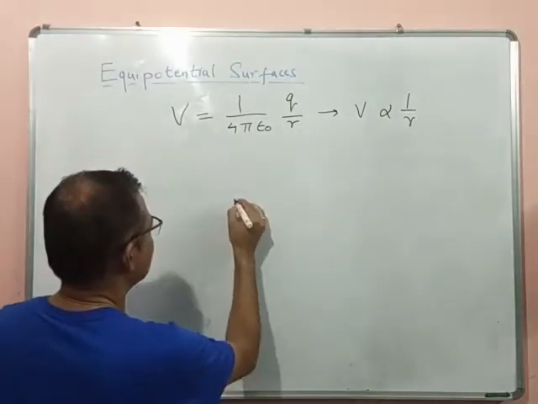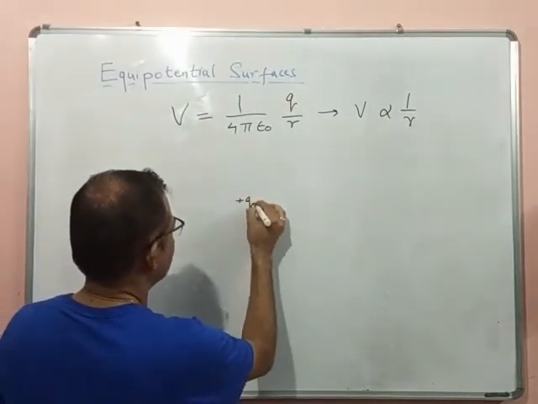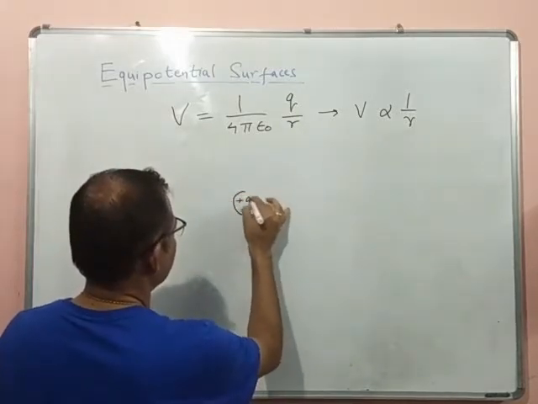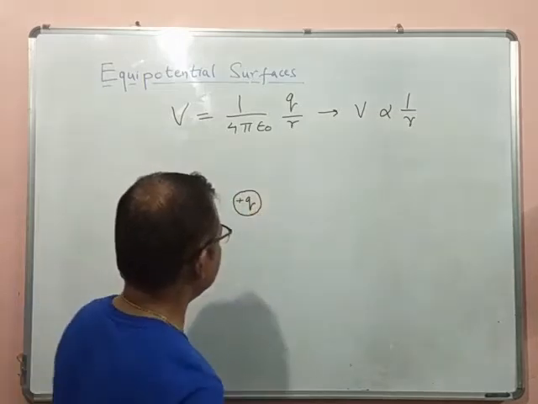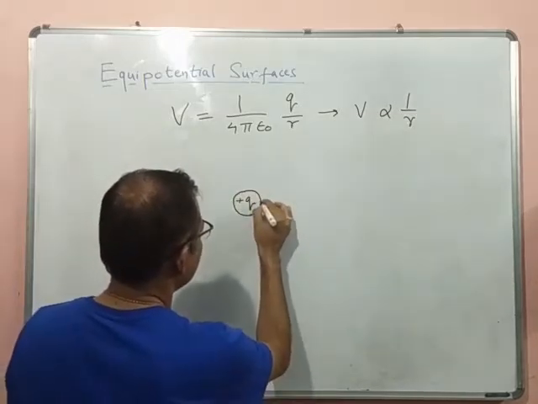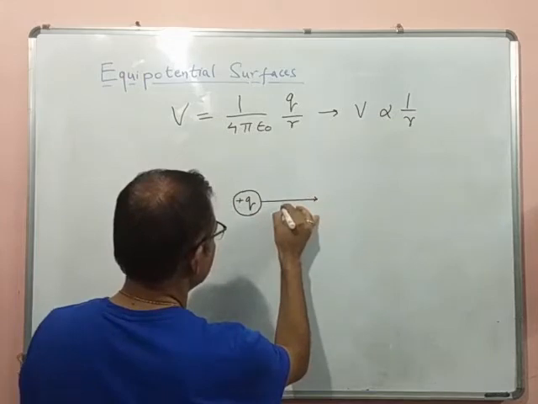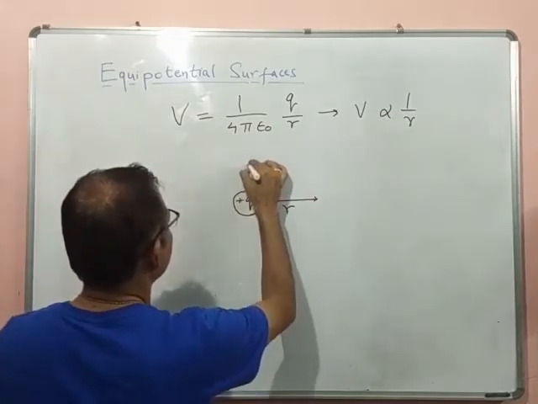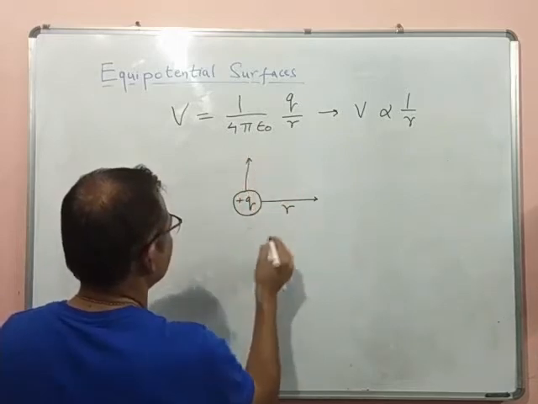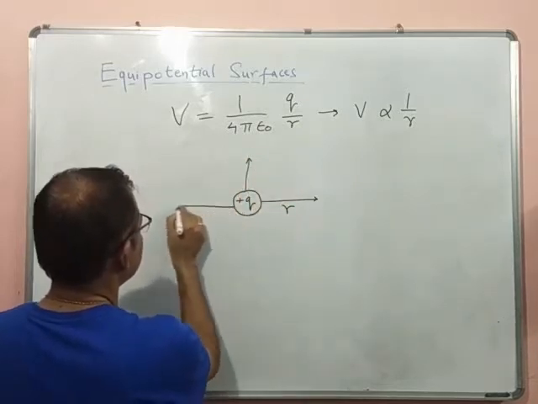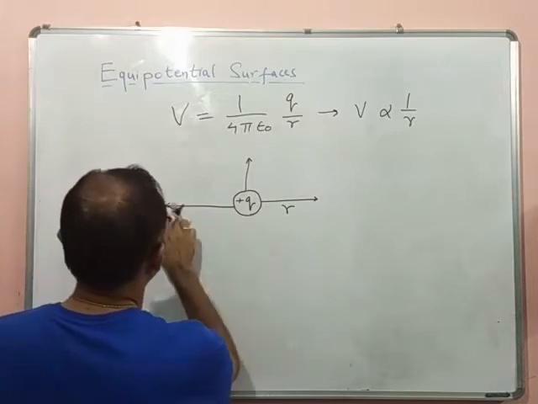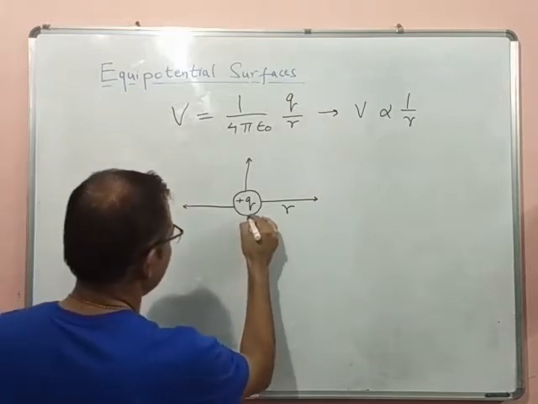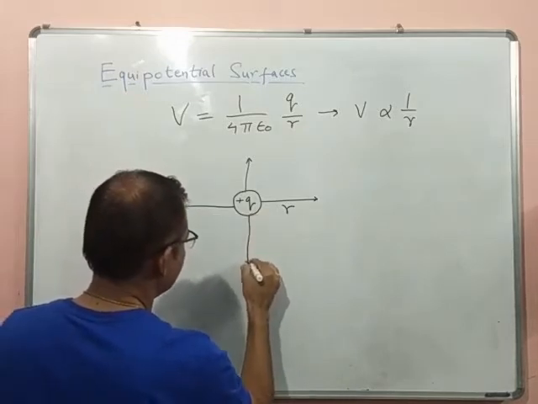So suppose this is a point charge. If I go to a distance R from this point, it's 3D here, so everywhere at a distance R, its potential will be the same in all the directions.